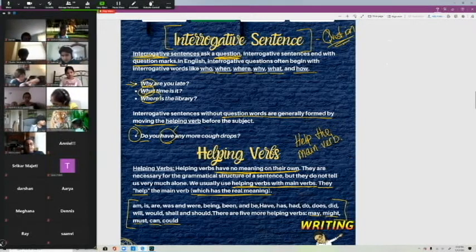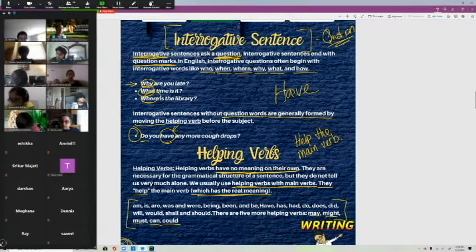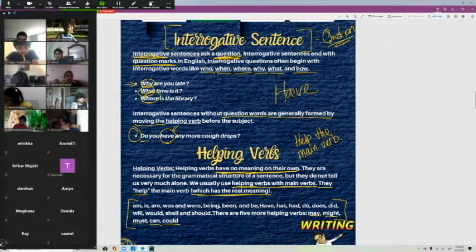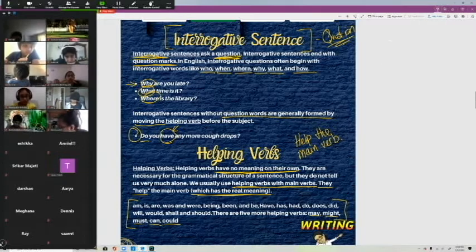If have was by itself, have doesn't mean anything. If you just saw have on a sheet of paper, you'd be like, have what? If I sent you a word in the mail and it just said have, you'd be like, what? This doesn't mean anything. Helping verbs by themselves don't mean anything. So question sentences are generally formed by moving the helping verb before the subject.